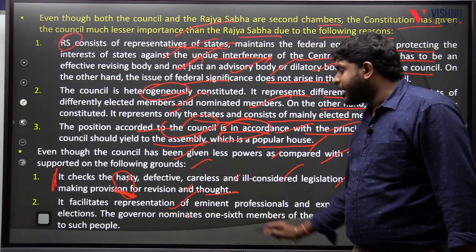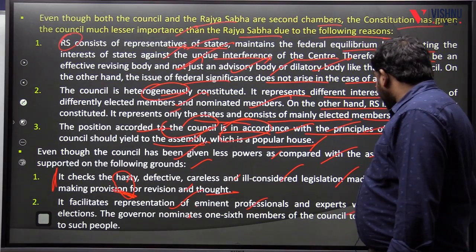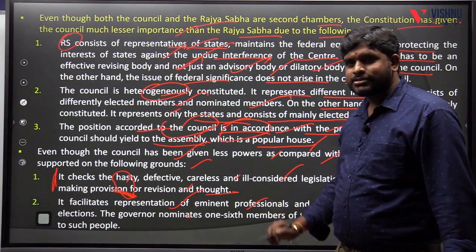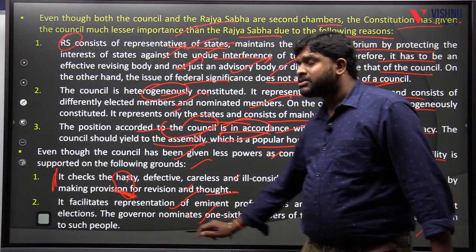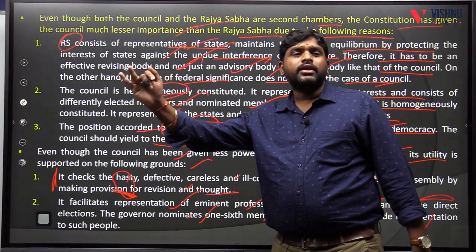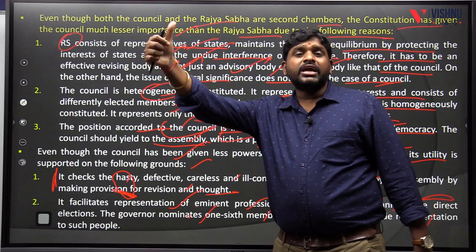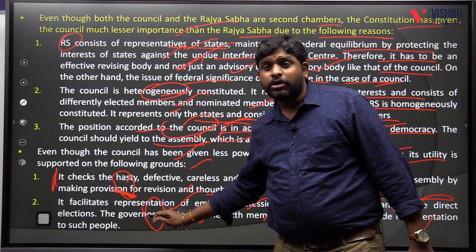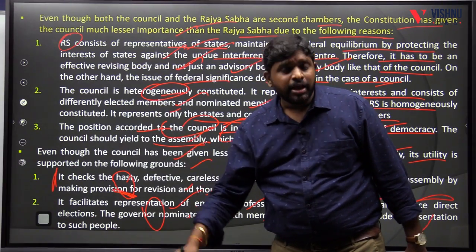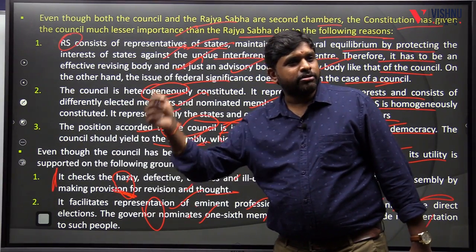It facilitates representation of eminent professionals and experts who cannot face direct elections. The governor nominates 1/6 members of the council to provide representation to such people: art, literature, social service, science and cooperative movement. So more intellectuals are present in the legislative council when compared to the legislative assembly, when compared to the Lok Sabha, when compared to the Rajya Sabha.